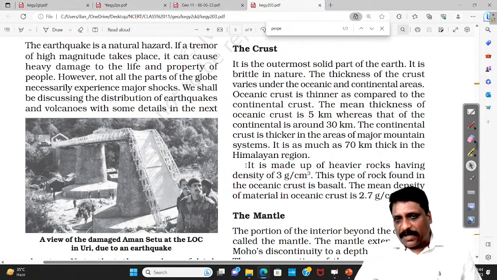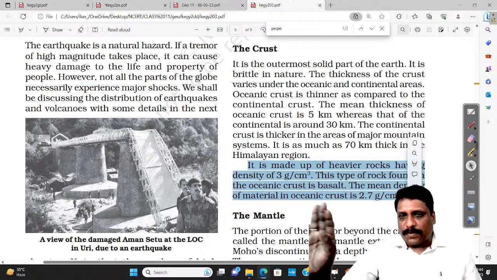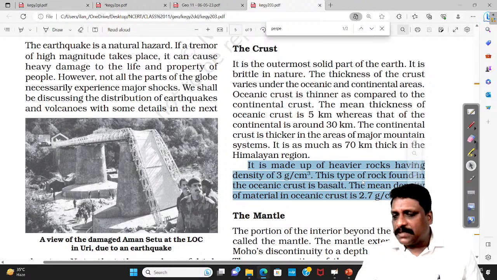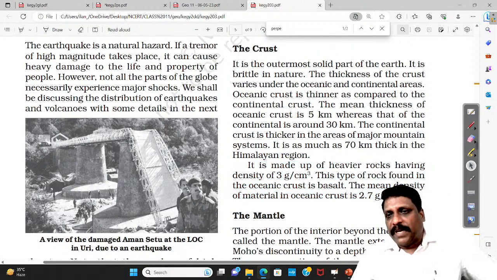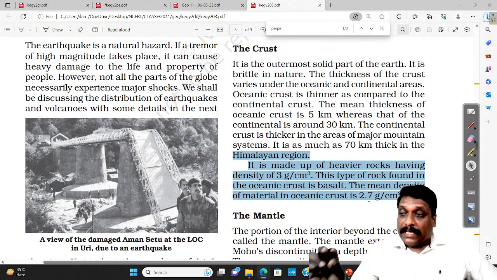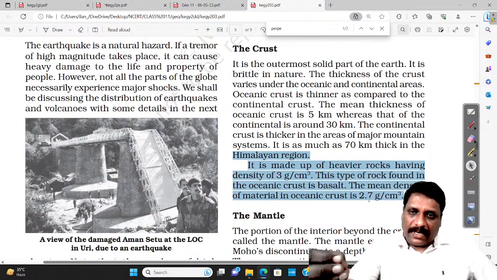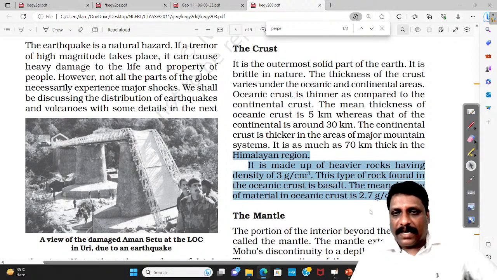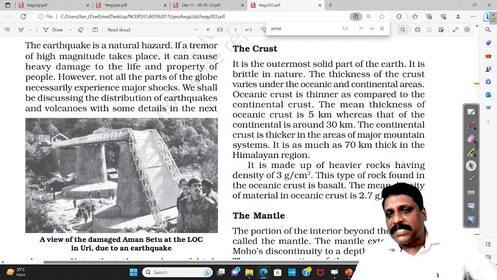This particular paragraph has been removed in the new NCERT, but it is there in the old NCERT, the previous copy. I feel it is a typographical error, because according to this paragraph, the continental crust is heavier and the oceanic crust is lighter. They have given the mean density of the material of the oceanic crust as around 2.7 grams per centimeter cube. That is absurd. Oceanic crust is around 2.9 or 3 grams per centimeter cube.